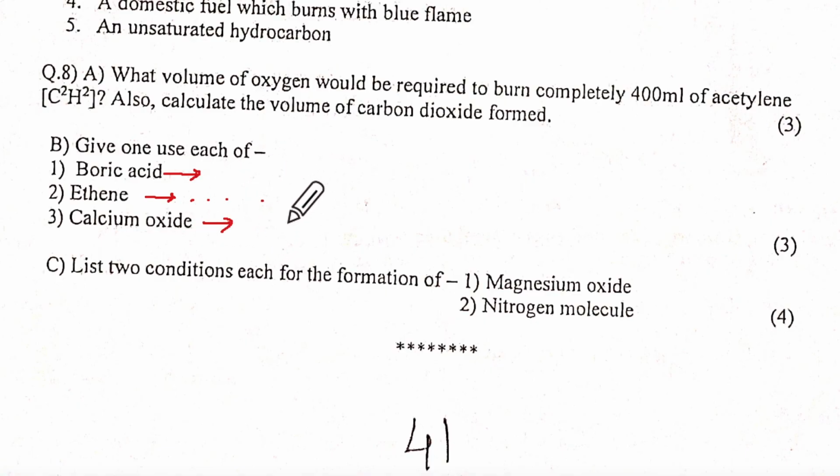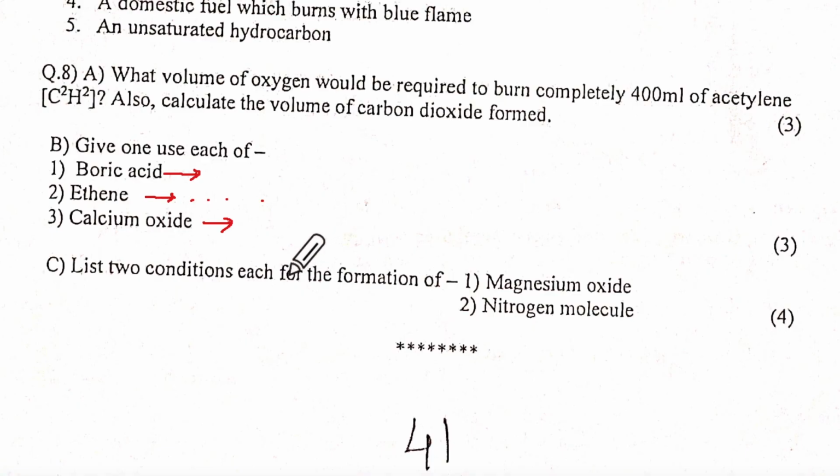Calcium oxide, what is the use? Formation of ammonia. I can't hear you. Calcium oxide. Formation of ammonia or methane also. What of ammonia? Laboratory preparation of ammonia. It is used in the laboratory preparation of ammonia as a reactant.